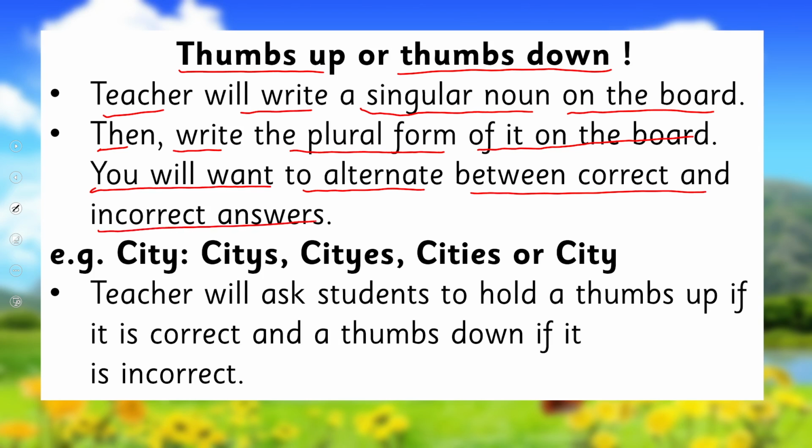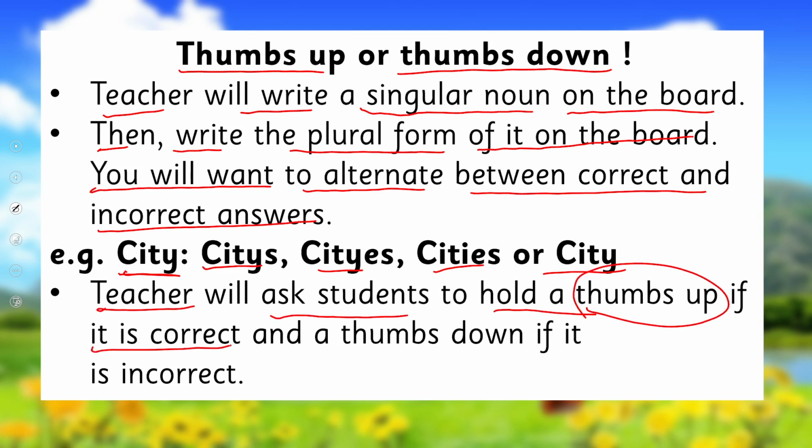For example, this is singular and there are 4 options for its plural. Teacher will keep saying it. If it's correct, teacher will ask students to hold a thumbs up, and thumbs down if it's incorrect. Teacher will say city and its plural, is it this? If it's correct, you will give thumbs up, otherwise thumbs down, and you have to be very careful. Let's see who has learned the lesson nicely. So pause the video, enjoy this activity, and then come back.